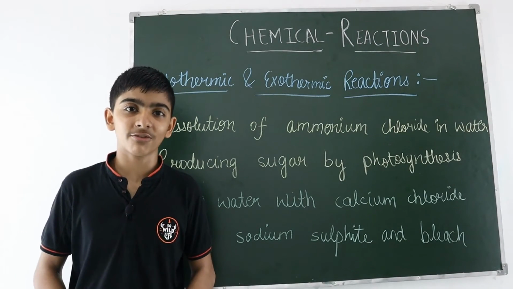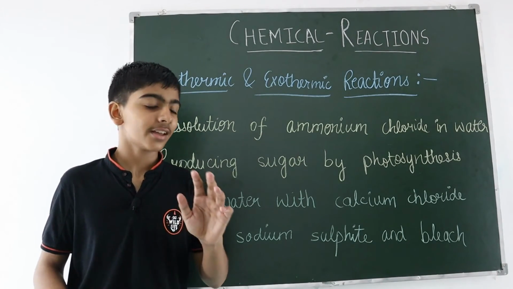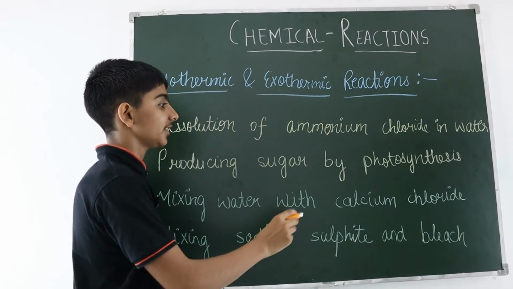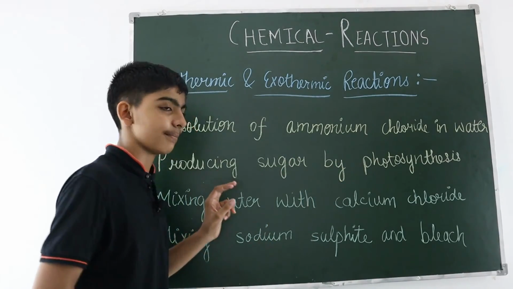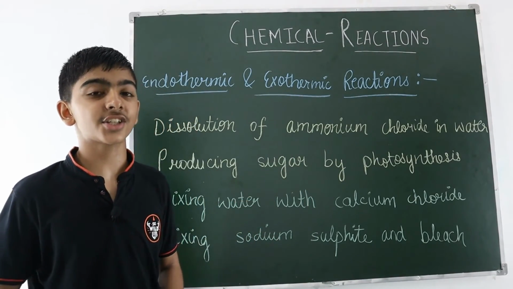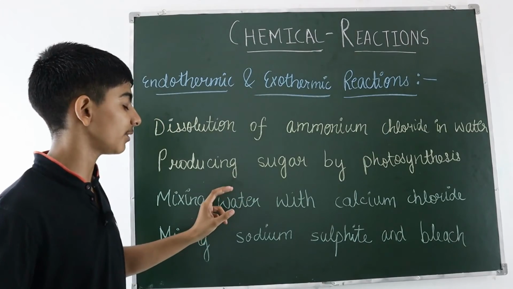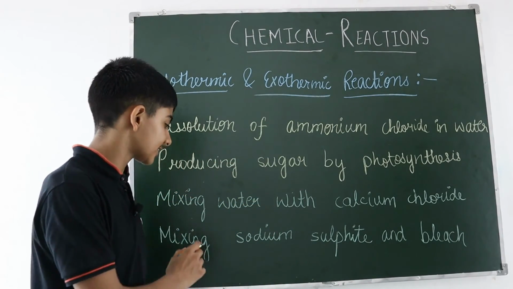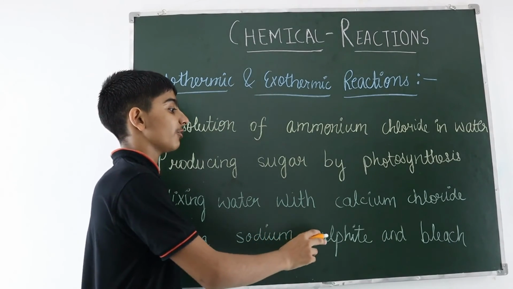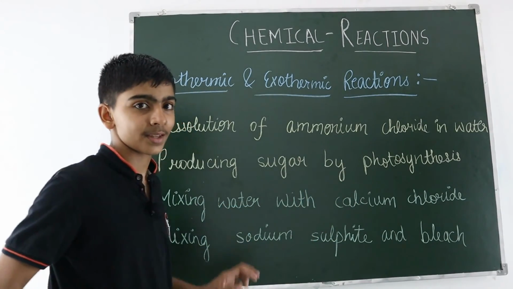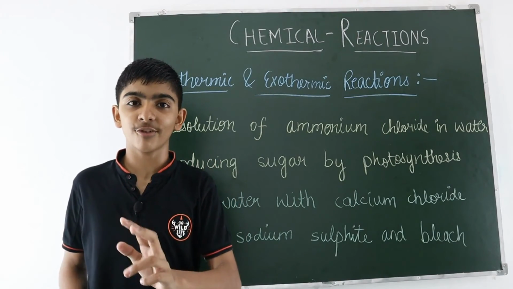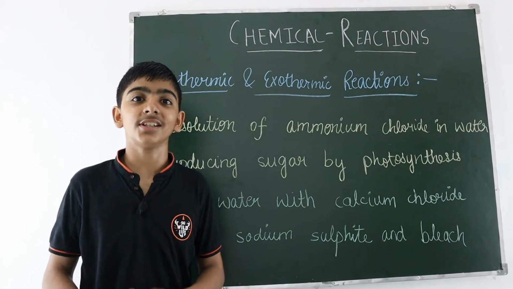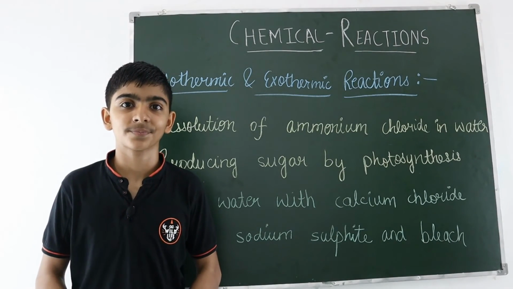Now the examples for the exothermic reaction. Examples are mixing water with calcium chloride. This is an example for exothermic reactions. The second example is mixing sodium sulfite and bleach. So these were the examples for the exothermic reaction.